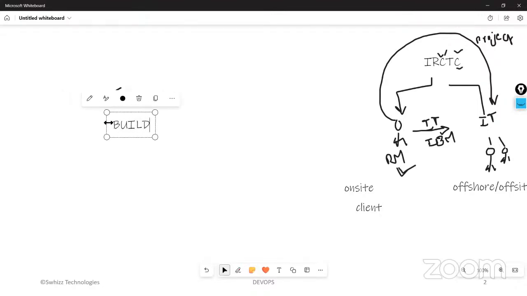The next stage is build. Build means converting this entire code into some executable format. This code is called source code in IT terminology. Converting this entire source code, which the developer is writing, into some executable format is called a build.